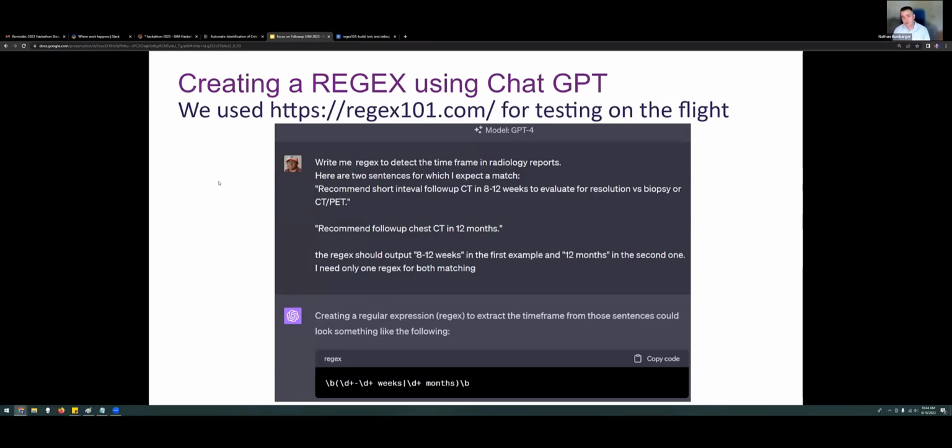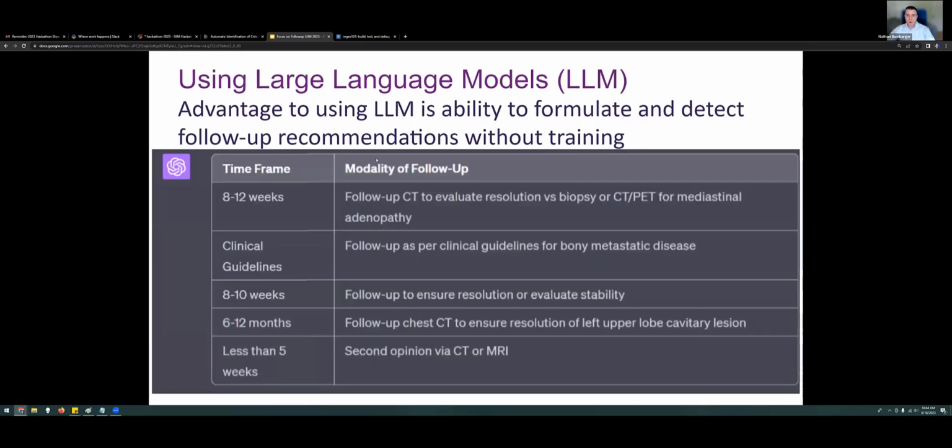We actually created some of the regex models using ChatGPT. This is a brief example which shows one of the lines of code that we used. So we used both NLP models such as ChatGPT and regex 101 to create these models. The advantage to using these models is the ability to formulate and detect follow-up recommendations without a lot of training. These are some of the recommendations that came through a large language model when we asked it to create a table using some of our examples.